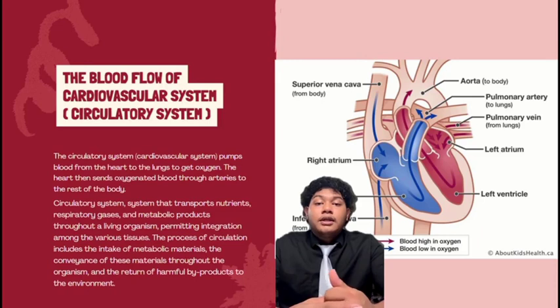The pulmonary artery then carries the oxygen-poor blood from your heart to the lungs. Your lungs add oxygen to your blood. The oxygen-rich blood returns to your heart through the pulmonary veins. The oxygen-rich blood from the lungs then enters the left atrium and is pumped to the left ventricle. The left ventricle generates the high pressure to pump the blood to your whole body through your blood vessels. When blood leaves the heart to go to the rest of the body, it travels to a large artery called the aorta.